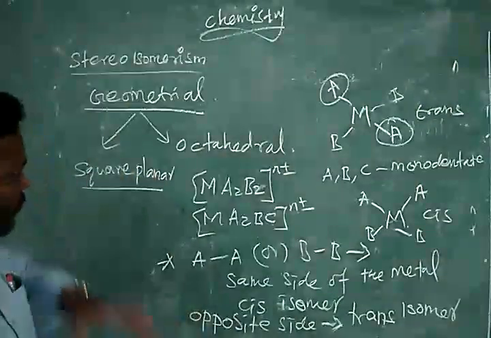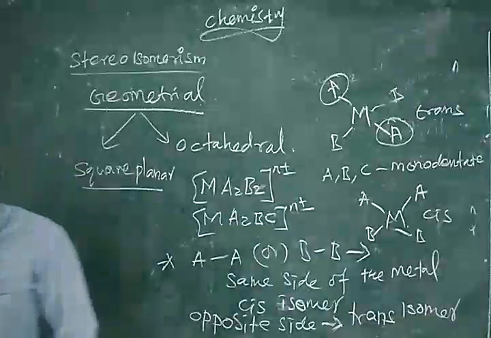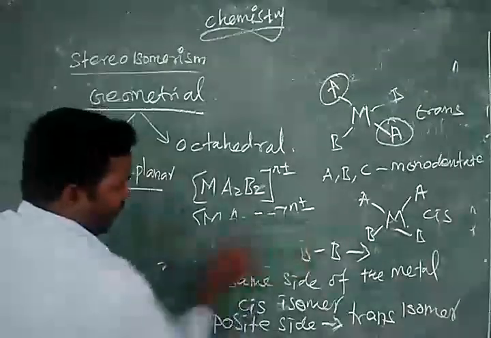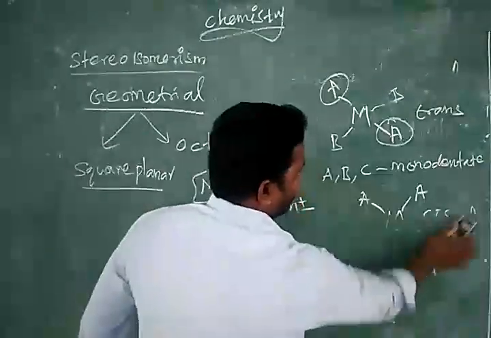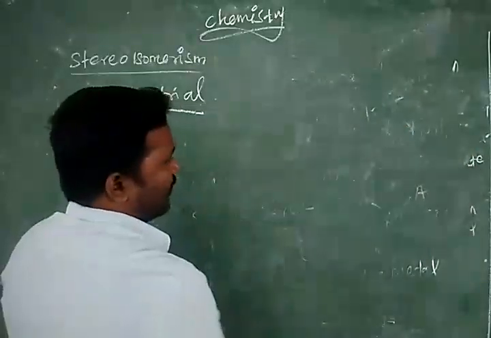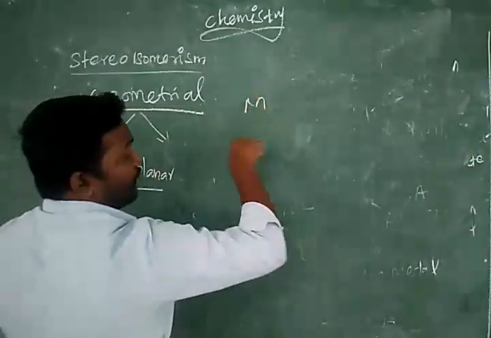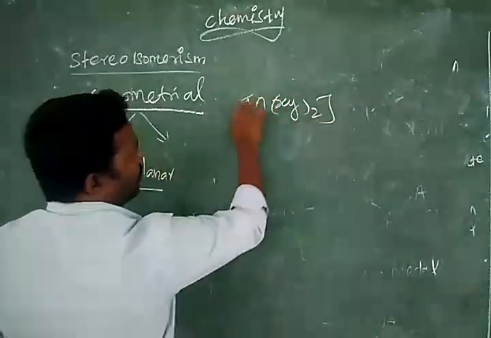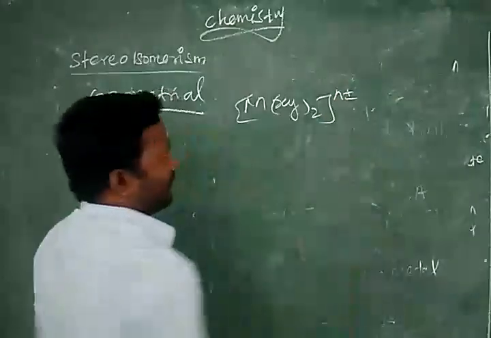Let us take the third formula, M(XY)2. For square planar, we can take a bidentate ligand, M(XY)2 with n plus or minus charge.